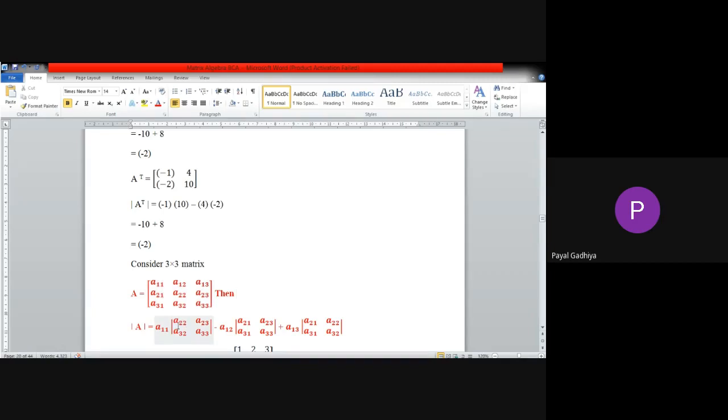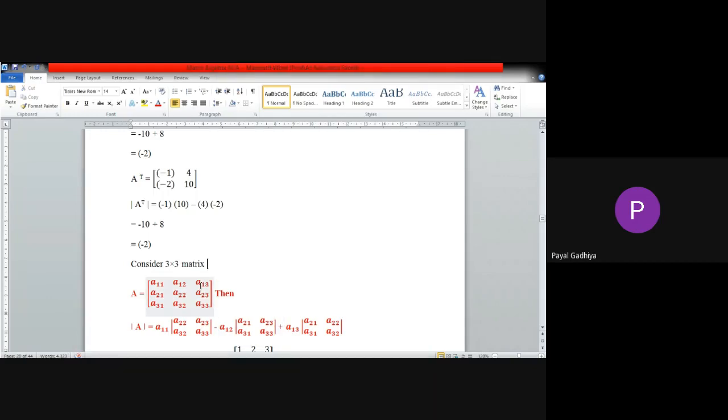So I will write over here the determinant of A22, A23, A32, A33. Fine. Now next, we have to take the second one, A12, and we will put a minus in between. We will write negative A12. Now after negative A12, we will hide the row and column of A12. So the second column and first row we will hide, and the remaining terms A21, A23, A31, A33 we will write in the determinant.